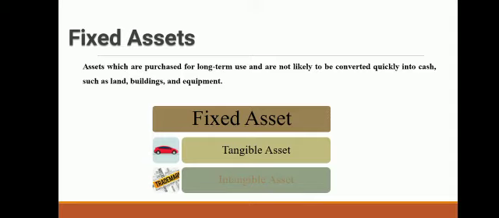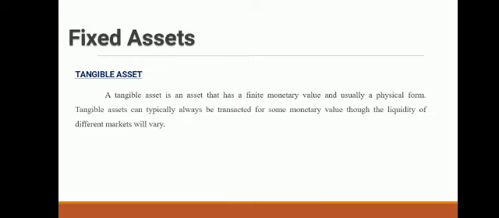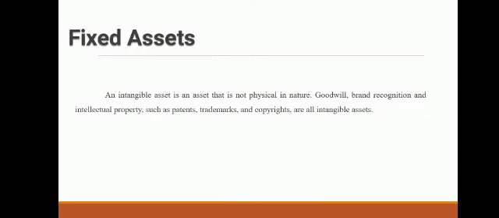Fixed assets may be tangible fixed assets, as I told you, which can be seen like plant, machinery, land, building, etc., or it may be intangible fixed assets which cannot be seen. Say for example, goodwill, brand name, intellectual property rights like patent rights, trademark, copyright, all are intangible assets.